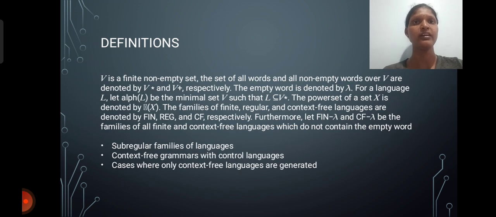Next is the definition. V is an infinite non-empty set. The sets of all words and non-empty words over V are denoted by V star and V plus respectively. The empty word is denoted by lambda. For a language L, let alpha L be the minimal set of V such that L is a subset of V star. The power set of X is denoted by 2 to the X. The families of finite, regular and context-free languages are denoted by Fin, REG and CF respectively.